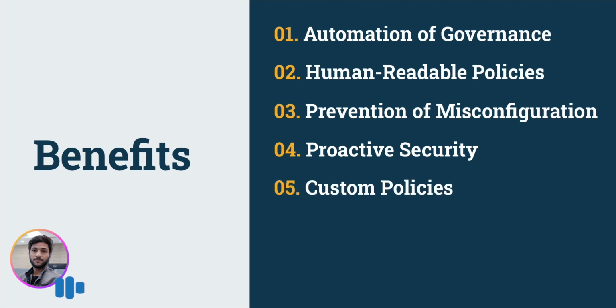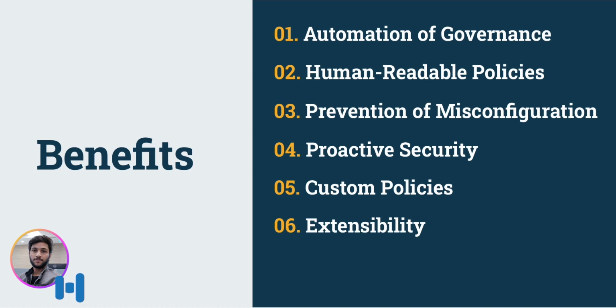And next one is custom policies. Custom policies come under flexibility and customization. Open Policy Agent allows you to create custom policies tailored to your organization's specific requirements, encompassing security, compliance, naming conventions, and more. Next one is extensibility. This also comes under flexibility and customization. It's the main benefit of OPA. You can extend Open Policy Agent capabilities by adding custom functions, data sources, and integration with external systems, providing adaptability to diverse use cases.